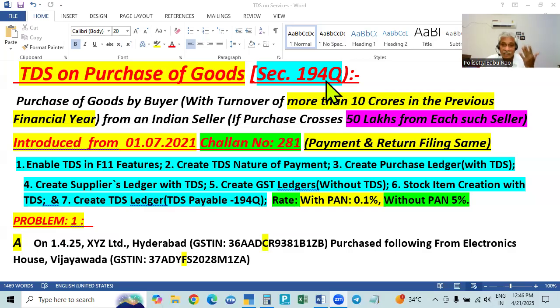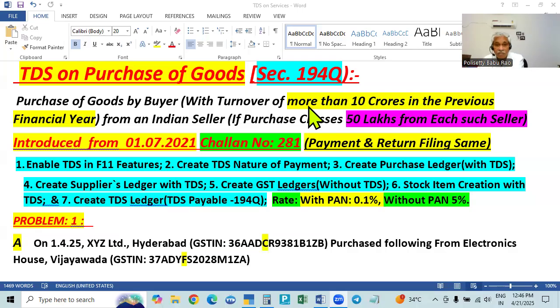He has to deduct TDS on the taxable value of the purchase of goods from 1st April of this year. So like this, every 1st April, he has to check whether last year's turnover crossed 10 crores. If it crossed, then for this year, from 1st April to 31st March, we have to deduct tax. Under this section, it will be applicable. If it does not cross, then this year you will not deduct. So every year you have to see on the 1st of April whether last year's turnover crossed 10 crores. If it crossed, it means 194Q is applicable, and he has to deduct. This is regarding the buyer.